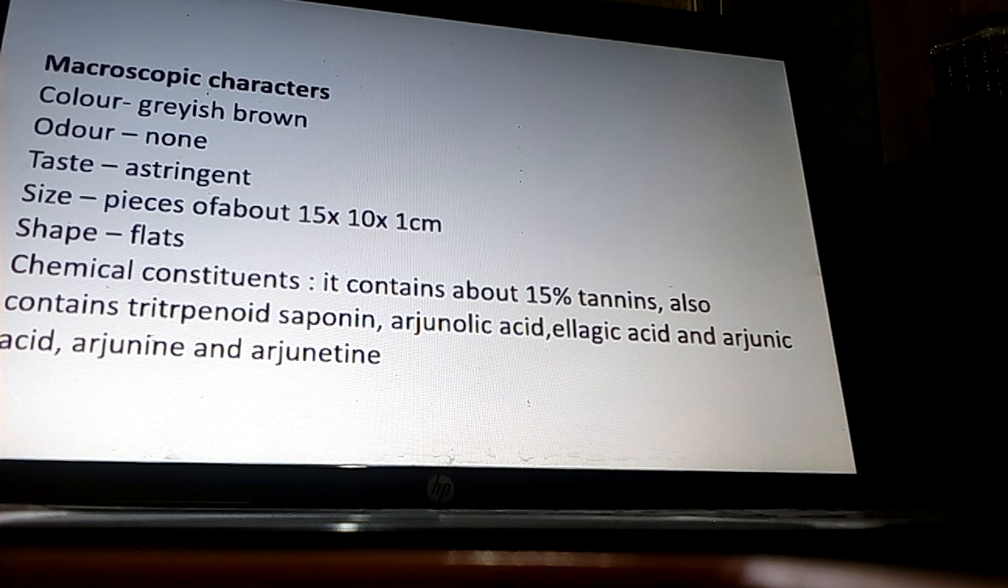Macroscopic characters: color is greyish brown, odor none, taste astringent, size pieces of about 15 by 10 by 1 centimeter, shape flat. Chemical constituents: it contains about 15% tannin and also contains triterpenoid saponin, arjunolic acid, ellagic acid, arjunic acid, arginine and arjunetin.